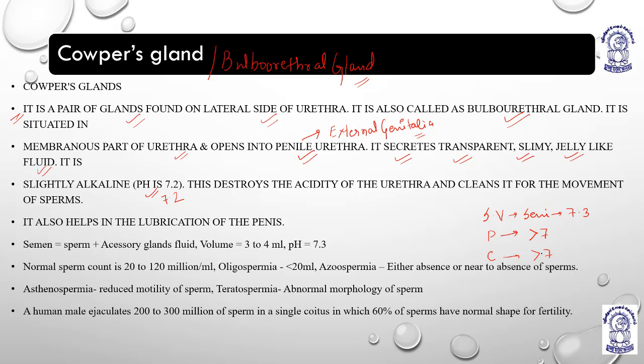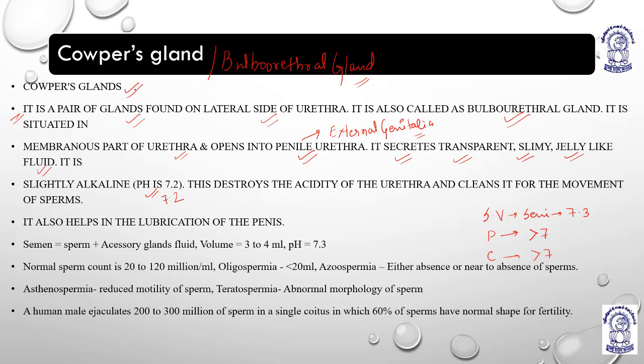Because of some specific species of vaginal bacteria, the environment becomes acidic because of the secretion of some organic acids like lactic acid. So this acidic environment can hamper or interfere with the motility of sperm. That is why, to neutralize the pH and to facilitate the free movement of sperm, it is very much needed to be at the right pH, because if the pH gets disturbed, the enzymes will not work. As you know, the rate of enzyme activity is dependent upon the pH and temperature, right? So this is about Cowper's gland.